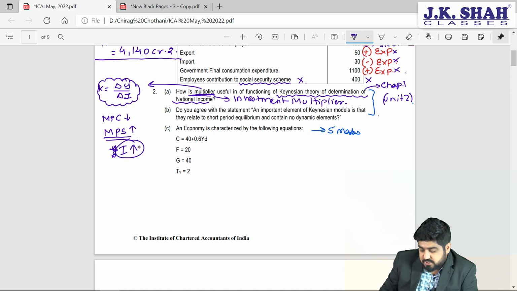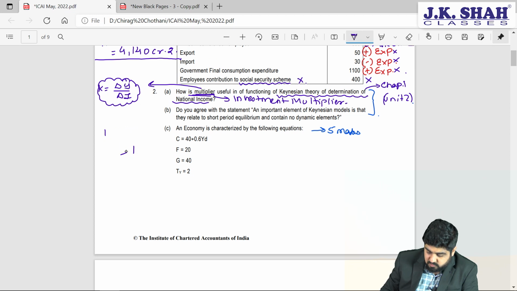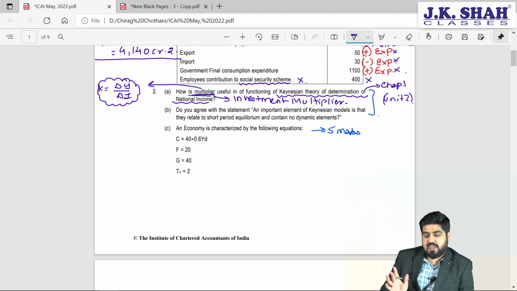If investments go on increasing, what will happen to the level of income? The income will also go on expanding. So what is the effect on national income when we have investment multiplier? The higher the value of the multiplier, the higher will be the level of income. Do you agree to this? So you have to explain this part in your answer and you will be getting 2 marks. Only 4 to 5 points.